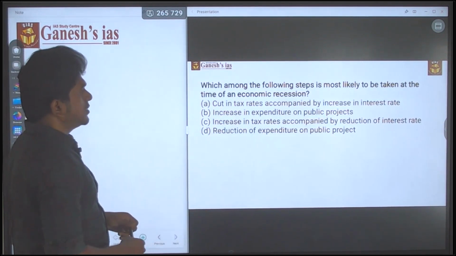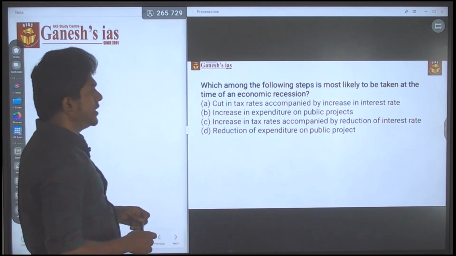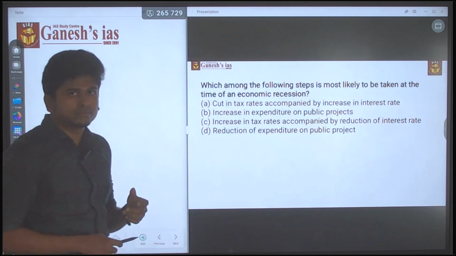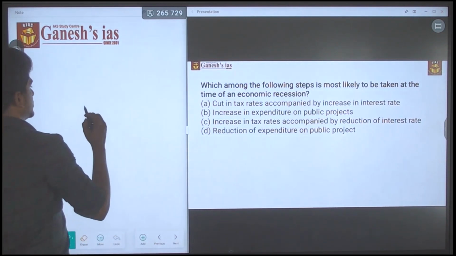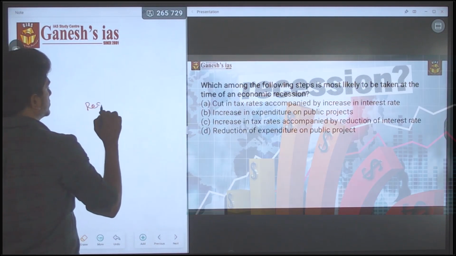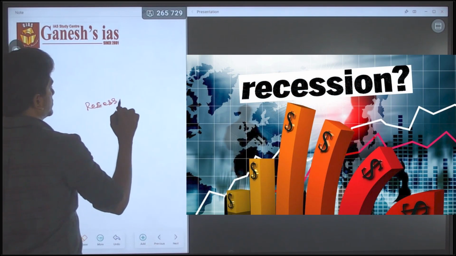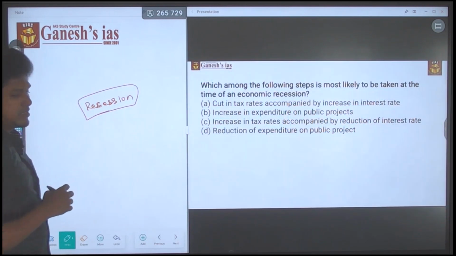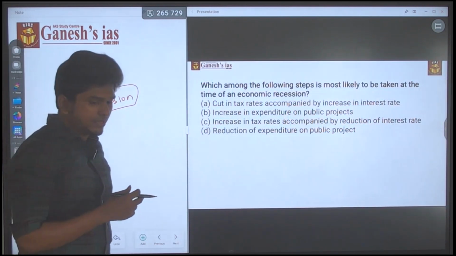Which of the following steps is most likely to be taken at the time of economic recession? So what is economic recession? Recession is nothing but a downfall in the business cycle.